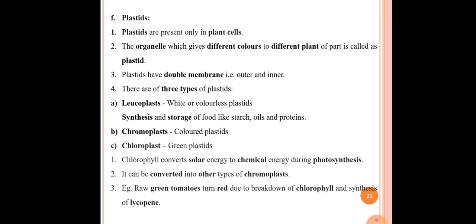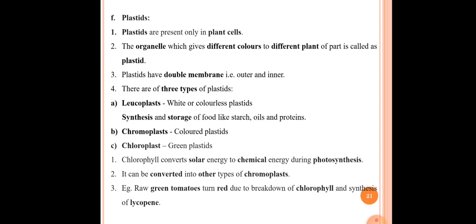So see, in case of leucoplast, they are white or colorless plastids. In that, synthesis and storage of food like starch, oil, and protein occurs in the leucoplast. Okay, in case of leucoplast, synthesis and storage of food like starch, oil, and protein occur.